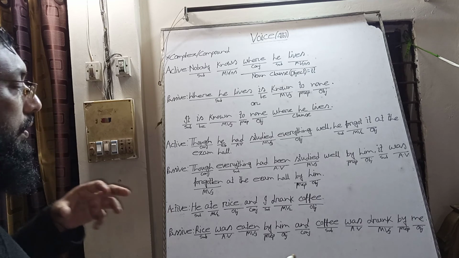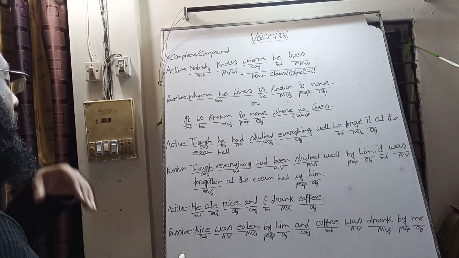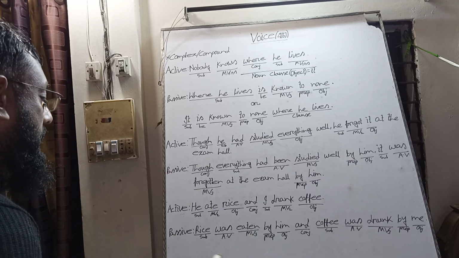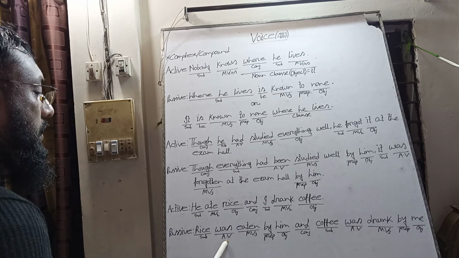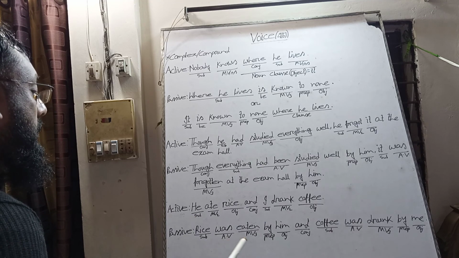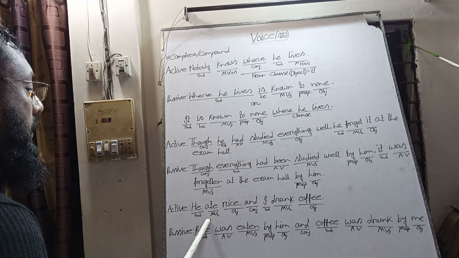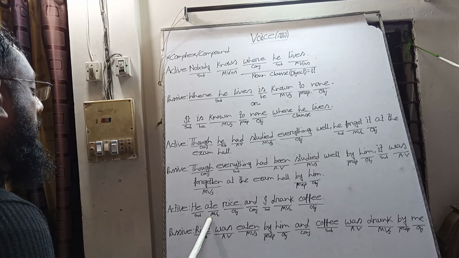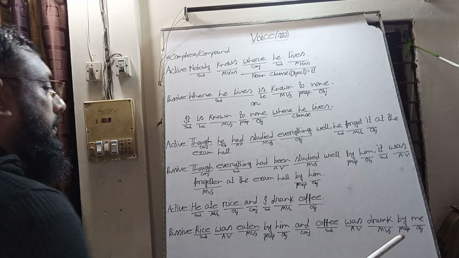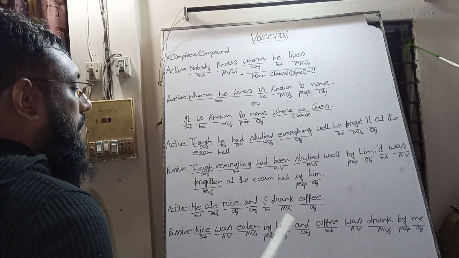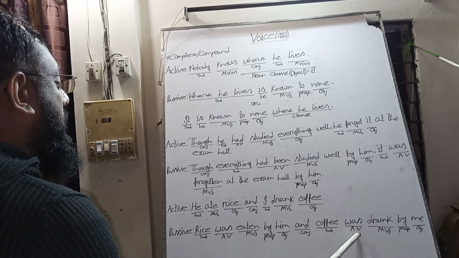By applying the vice versa rule, we can also change a passive voice of a compound sentence into an active voice of a compound sentence. The object him will be the subject he. There was or were, so it is past indefinite tense. We take the past tense of the verb eat, ate, and the subject will be the object of the main verb ate, and we bring and, and the object me will be the subject I, and it is past indefinite tense because there is was, the be verb as auxiliary verb.